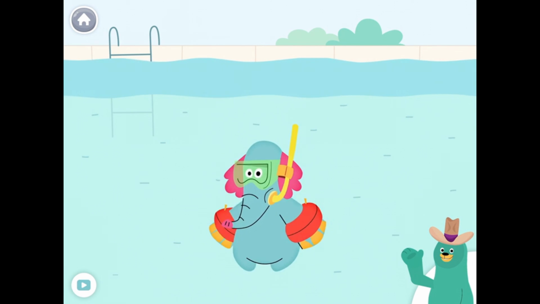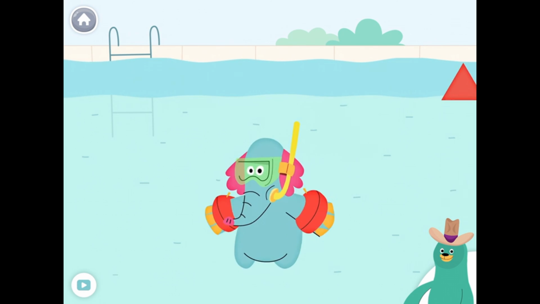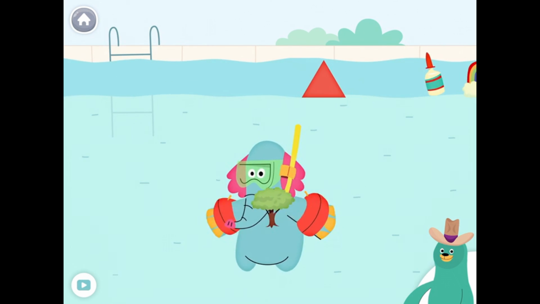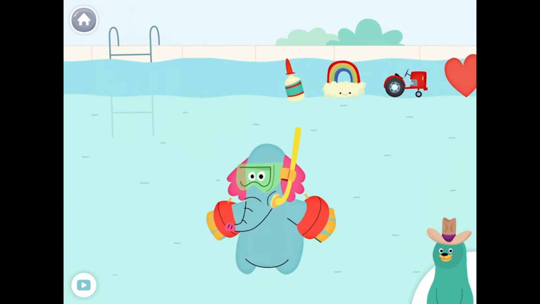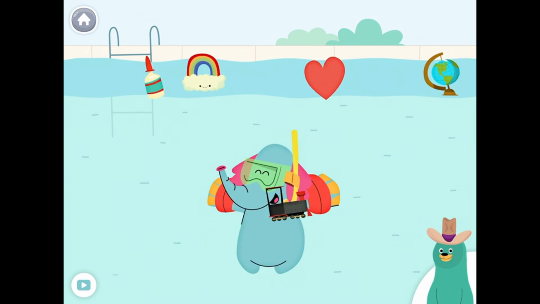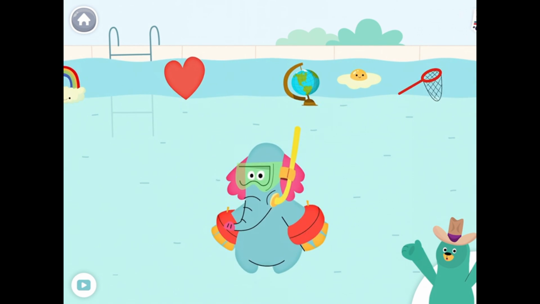Give all the things that start with the t sound to Olo. Tree, triangle, tractor, train. Nice work! You found them!